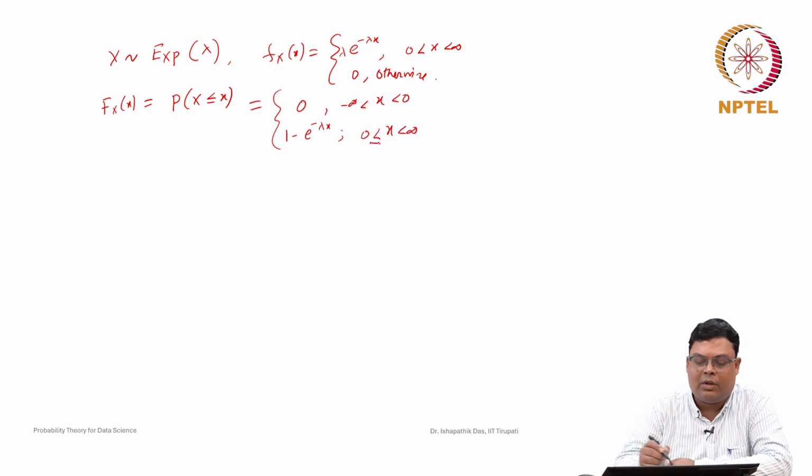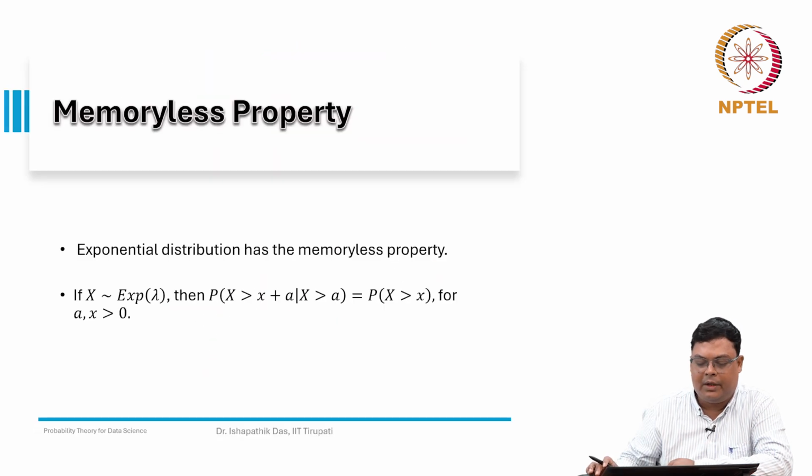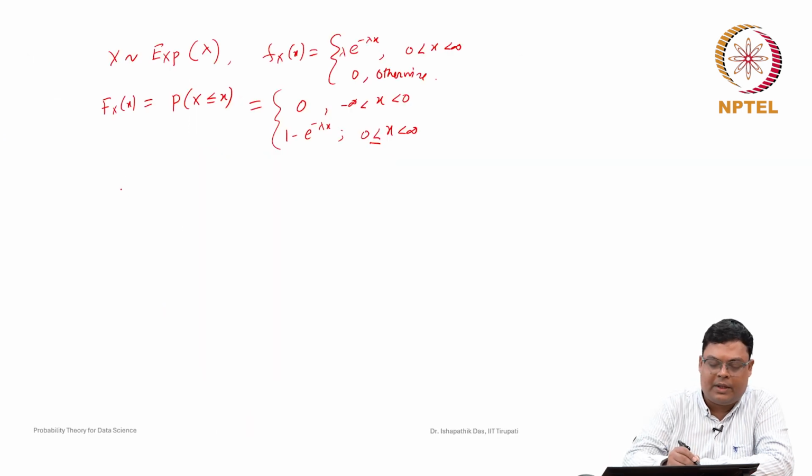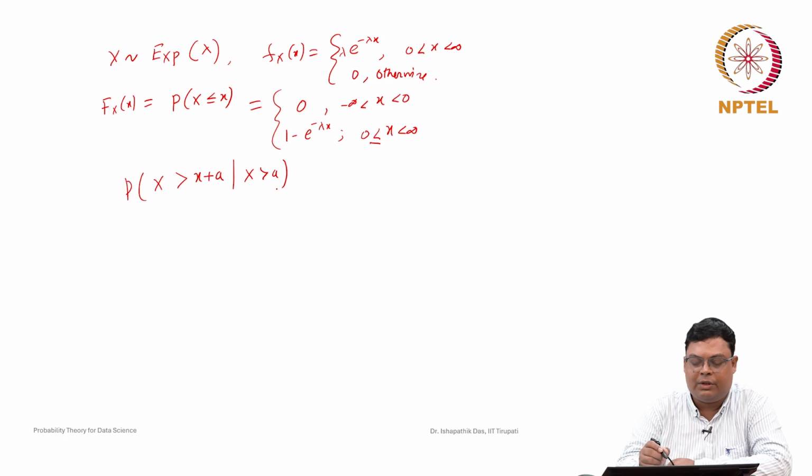So, now let us find the probability that X greater than x plus a, given X greater than a. This probability we want to compute.